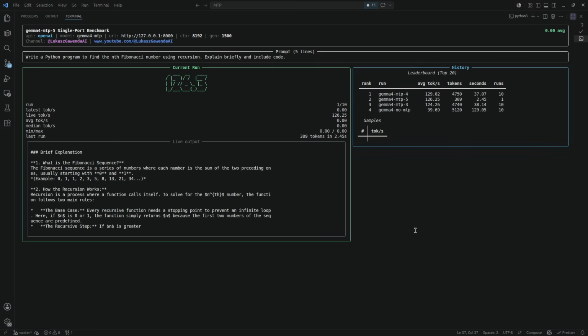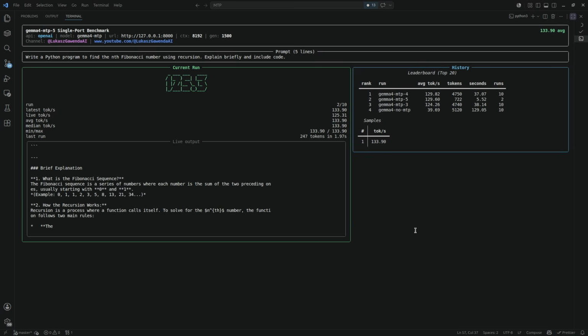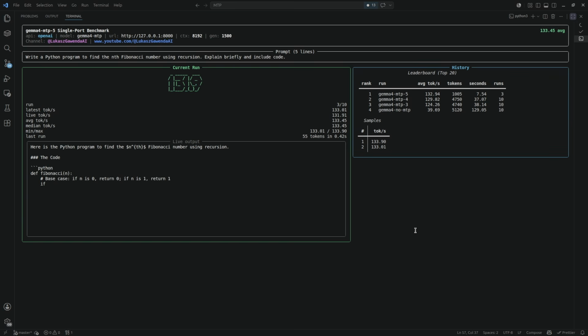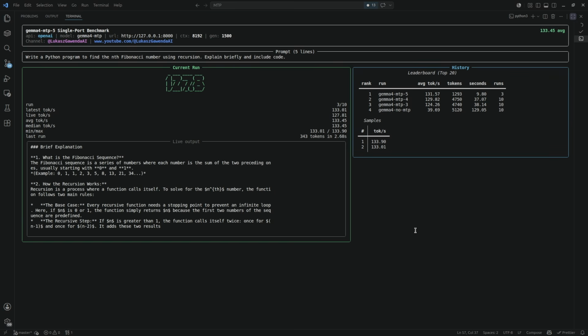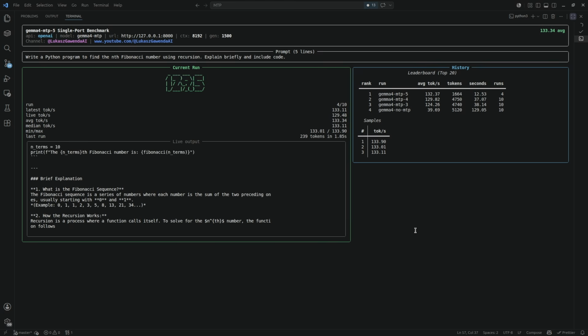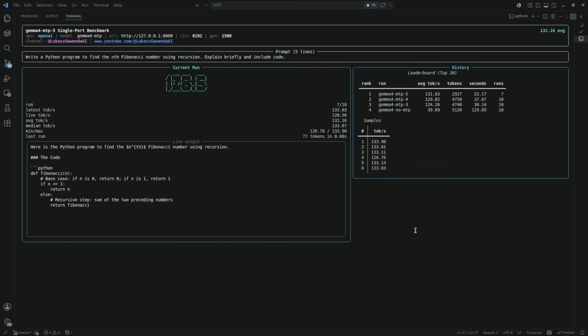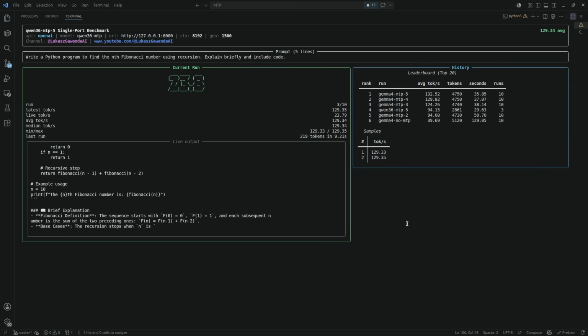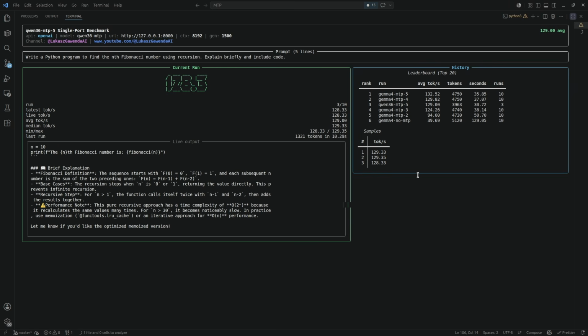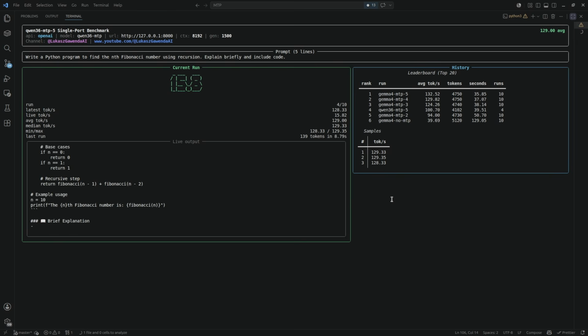So now we are running the MTP5, and as we can see, it looks like it will be even faster than the last one. So we get around 130 tokens, so it's super fast. Okay, so now we are running the Qwen 3.6 27 billion with FP8 quantization, and we run it using vLLM.